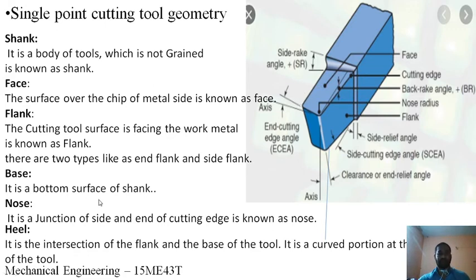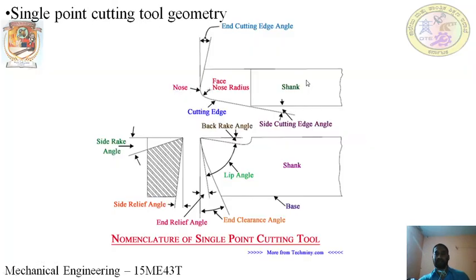The base, the bottom surface of the shank, is known as the base. So here, the bottom portion, the downward one, you can see here, this surface is called the base. This bottom portion of the shank is called the base.